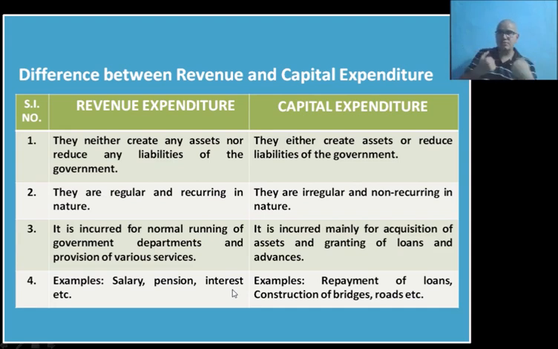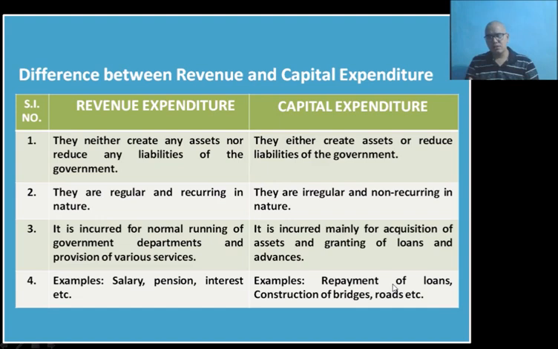That income, coming because of the repayment of loans by the state government, becomes part of capital receipt. It will also be part of the capital budget, but since the money is coming to the government, it becomes capital receipt, and here repayment of loans by the central government becomes part of capital expenditure.